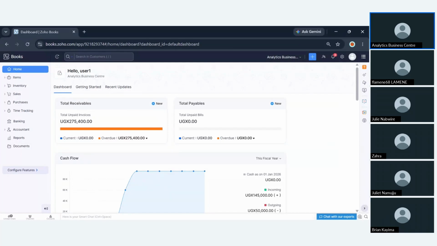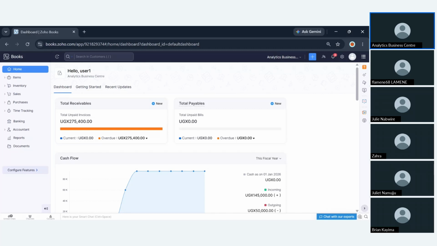It's online, and we have other tools like Zoho Inventory and Zoho Expense. The beauty of this is, once your business grows and you start handling a lot of stock, the system is built in a way that you can integrate it with Zoho Inventory. We have over 45 other apps that we can integrate with this system as well.